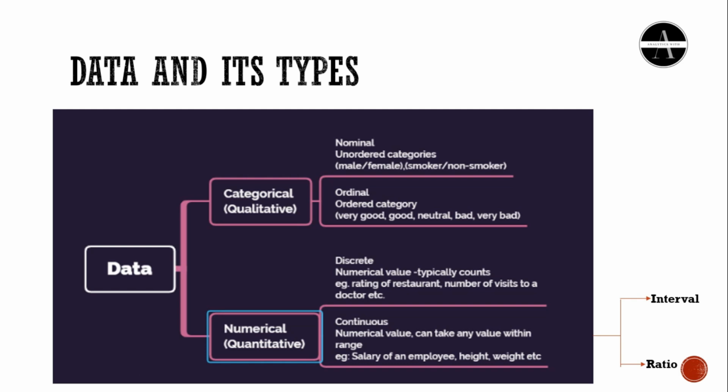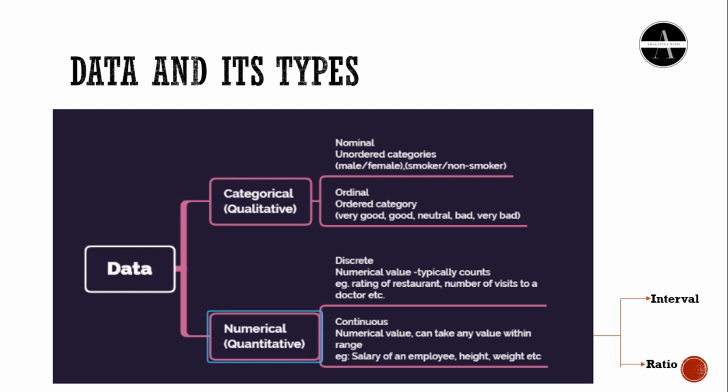Interval values represent ordered units that have the same difference, for example, 5, 10, 15. But it does not have a true zero. For example, temperature is an interval type of data, but there is no such thing as no temperature. We can add or subtract, but we cannot multiply or divide because there is no true zero. Ratio values are also ordered units that have the same difference. Ratio values are the same as interval values with the difference that they do have an absolute zero. Good examples are height, weight, length, etc.